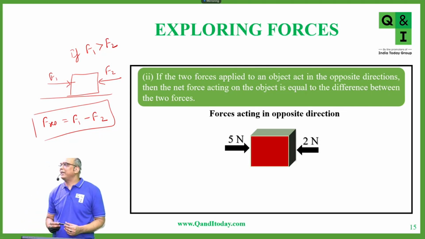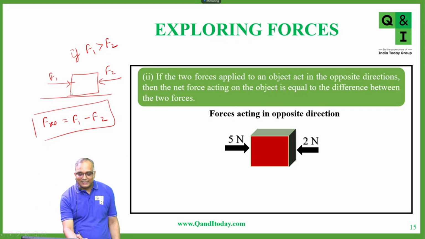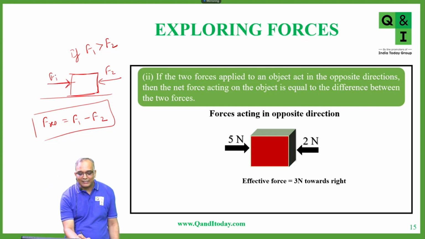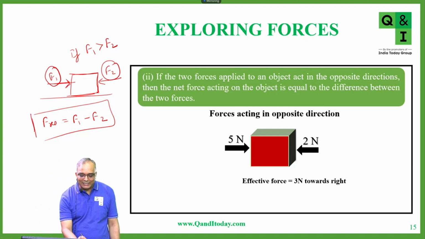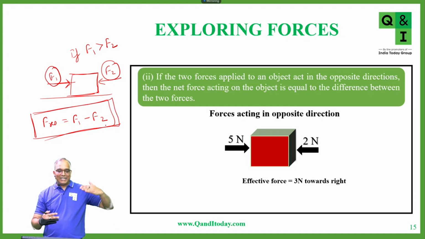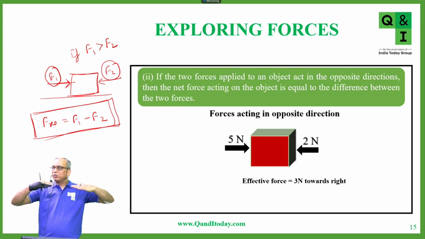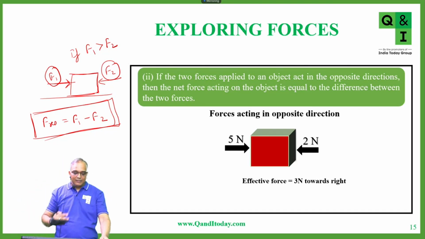Yeah, I'll explain it again. Let's say this is a block, and on this block there are two forces acting. One is towards right, F1, and the other is towards left, that is F2. So the resultant force would be equal to the difference between them. Let's say I'm applying a force of 5 Newton from here and 2 Newton from here. So the resultant is going to be the difference between them, right? Is it clear?